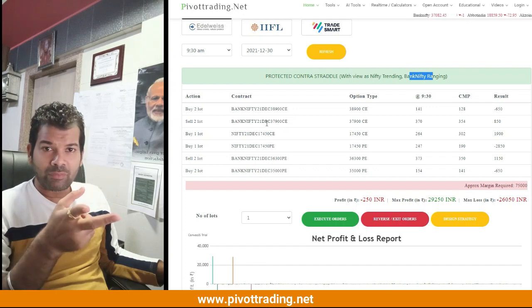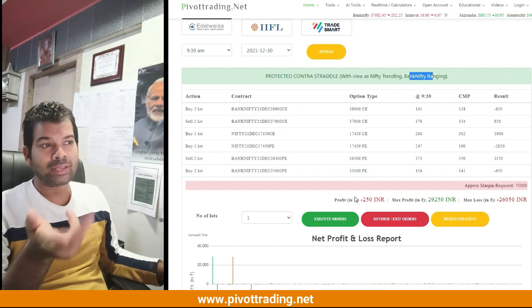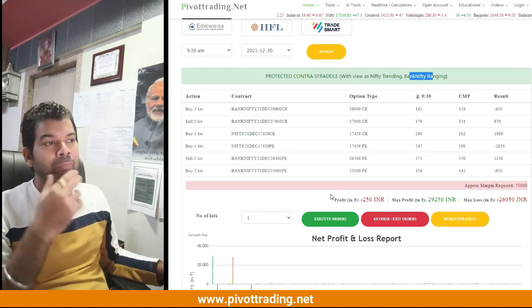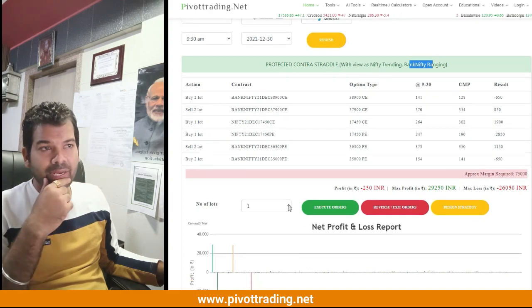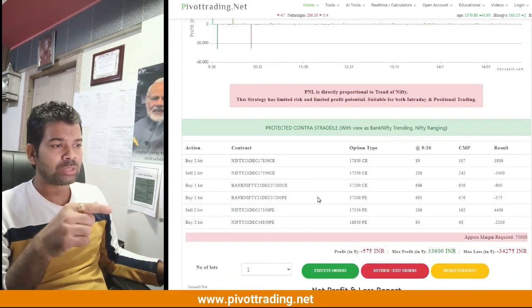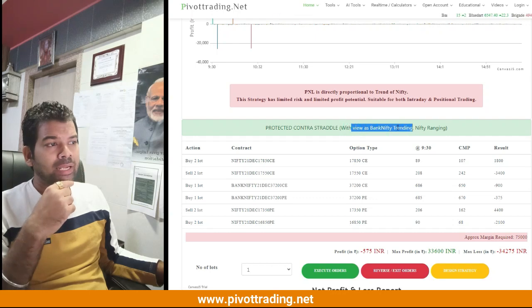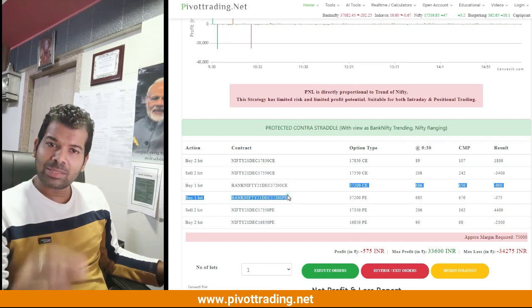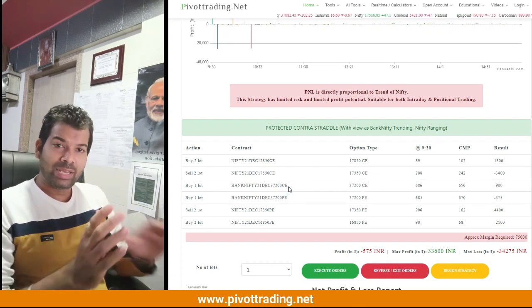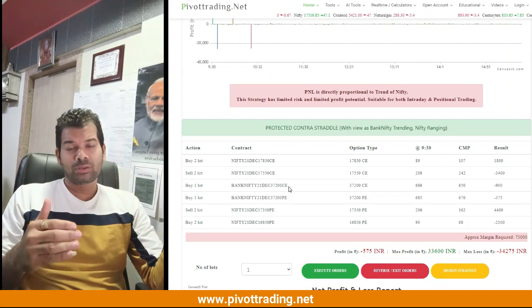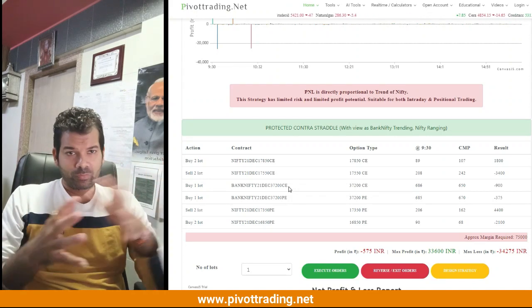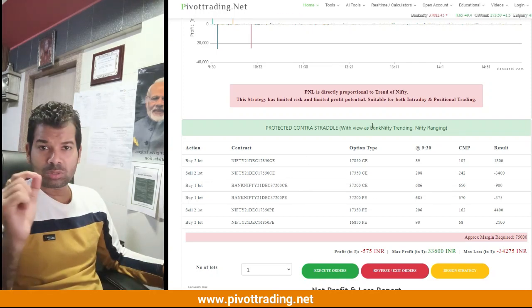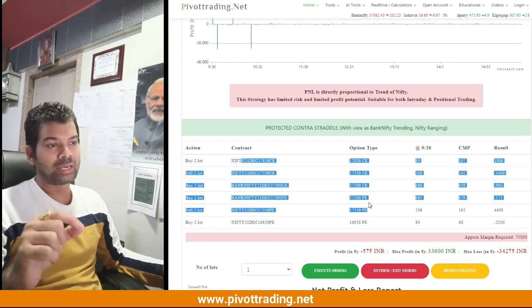Okay, if the other way is the scenario on a particular day, then we might see a loss on that particular day. So there is also another variant of this strategy which I have put just below this, where we are assuming that Bank Nifty is going to be trending and Nifty is going to be range bound. So what we are doing is we are buying at the money Bank Nifty call and put options, and we are selling Nifty call and put in a covered manner, out of the money, with two lots. So if Bank Nifty goes trending and Nifty becomes range bound, then this particular strategy might give you profit.